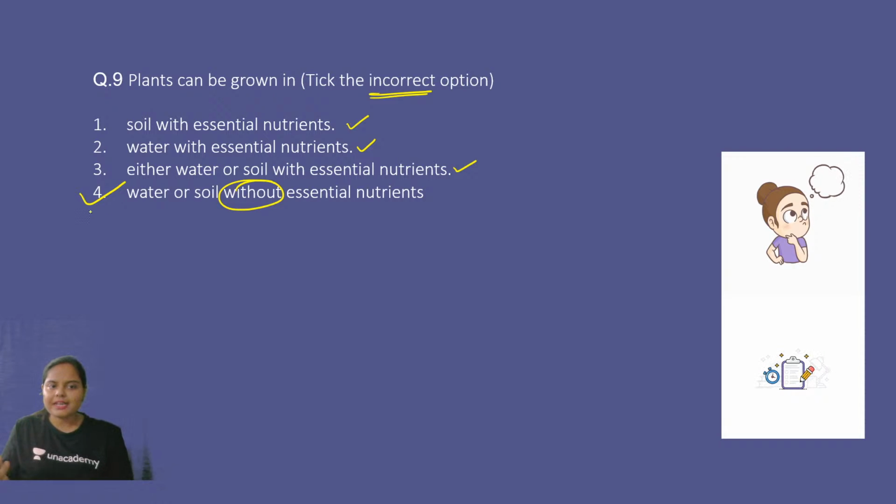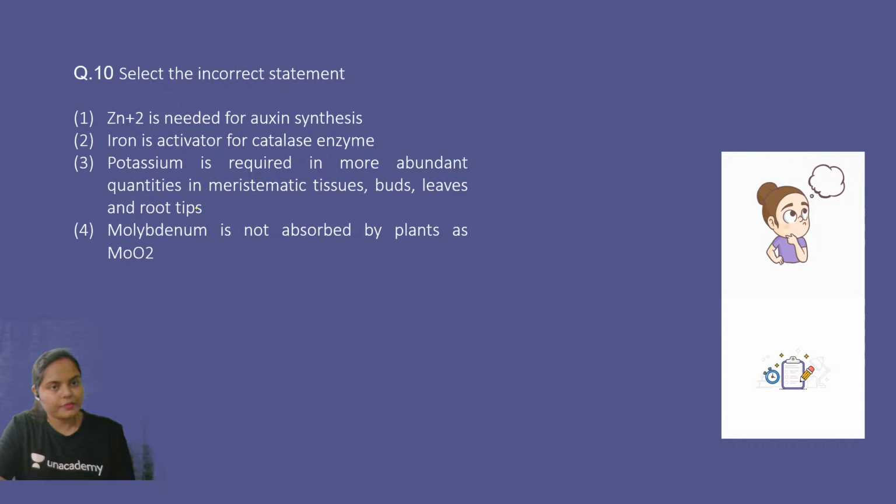The question number 9 is a very obvious question. I don't know why some of you have not been able to answer it correctly, but you have to identify the incorrect statement. And only one statement is incorrect. Plants require essential nutrients for their growth. Growth is not possible without them, right?